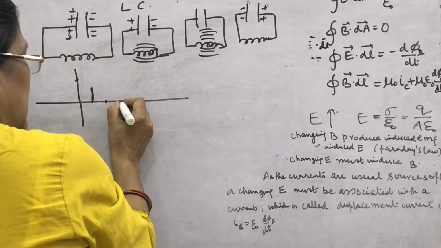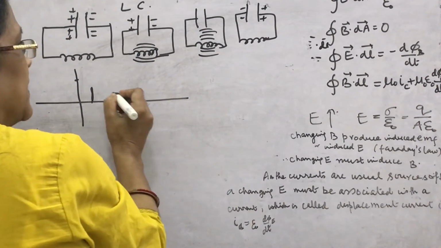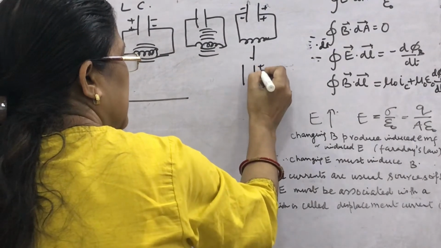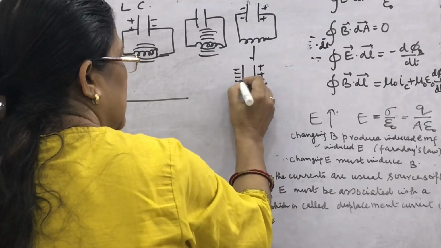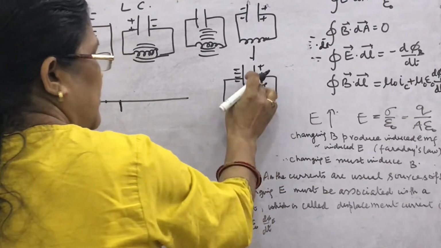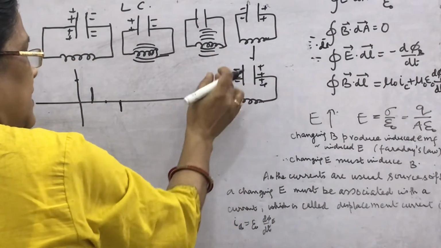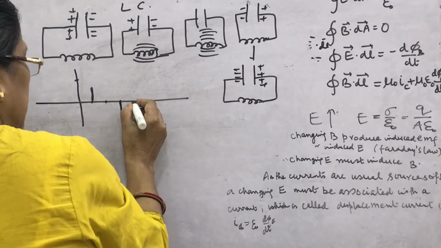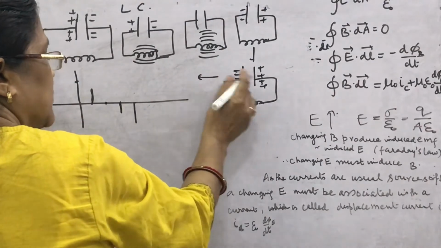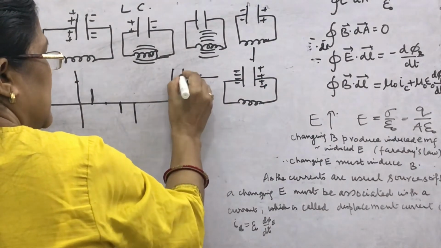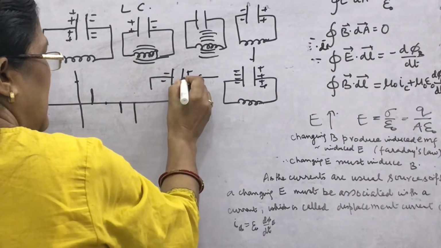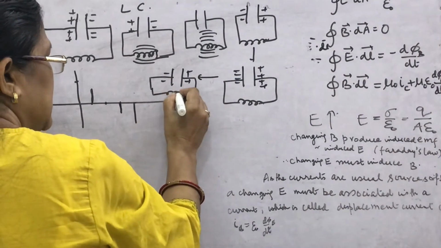After some time the capacitor will be fully charged like this, and the magnetic energy of the coil will be completely converted into electrical energy. Then again the capacitor will discharge through the coil in the reverse direction.